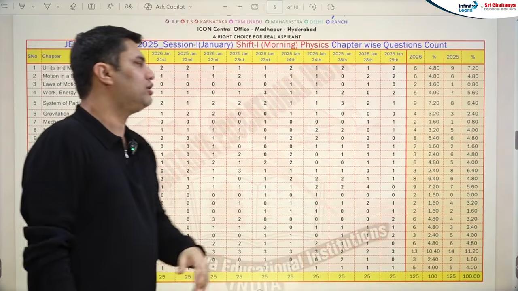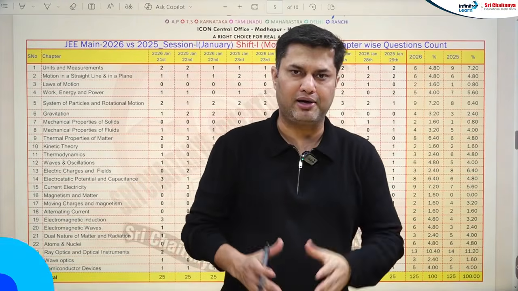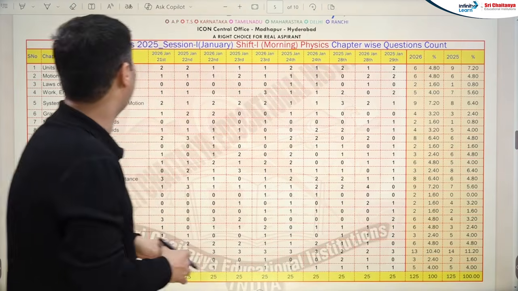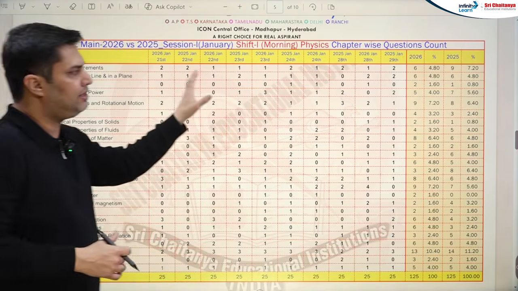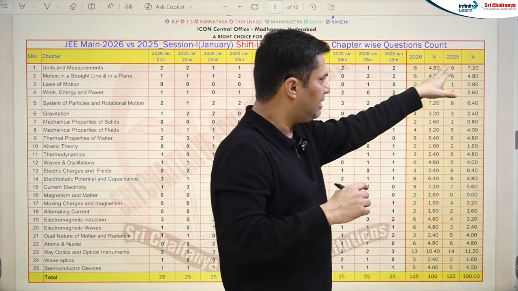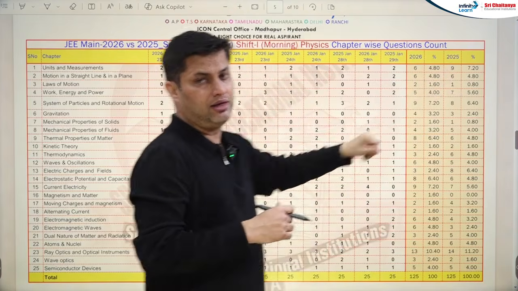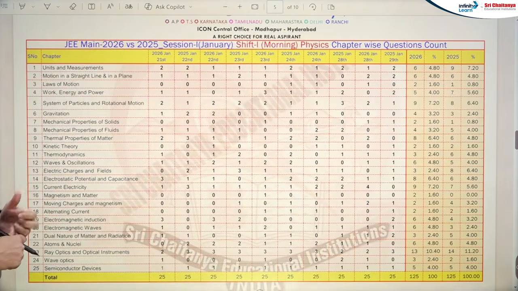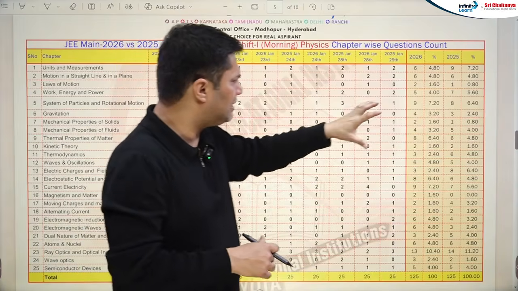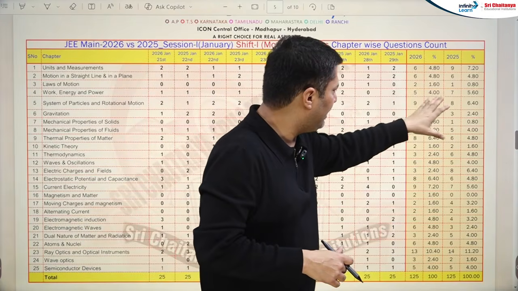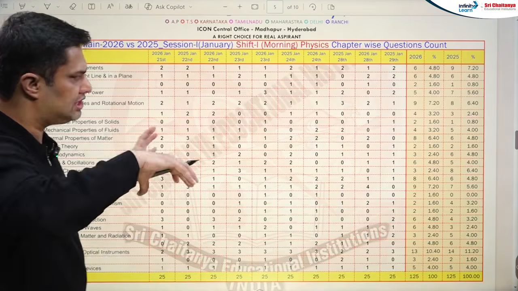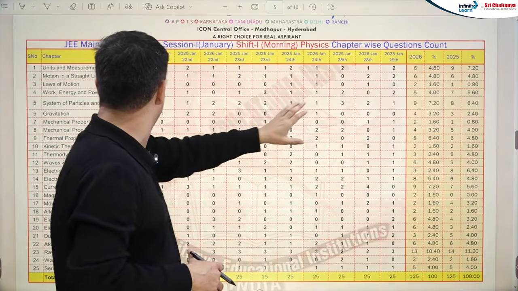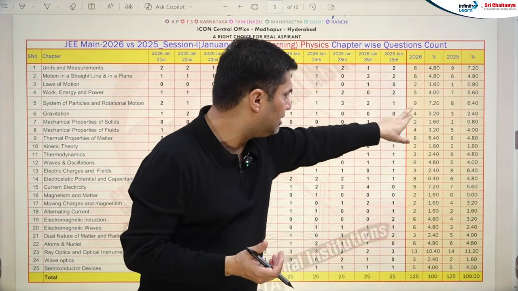Okay. So now we'll talk about the physics part. Now if we compare in physics, you can see that unit and measurement, clearly the 6 questions have been asked this year and 9 in the last year, that means slightly decrease in the weightage. Again, if you can see the remarkable difference in the weightage, I think 5 and 7 for work energy power the weightage is decreased, 9 and 8 system of particle rotation slightly increased.